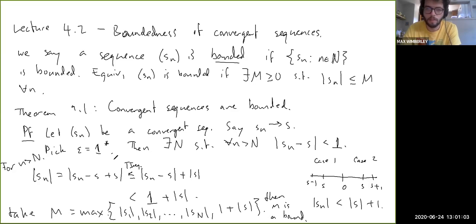Again, there are common themes here already recurring, which is that we use the convergence to deal with all but a finite number of terms at the beginning of the sequence. Very classic pattern. This is often what you do: you concern yourself first with the tail. You can call the tail of the sequence all of the terms of the sequence after a certain point. So we look at the tail of the sequence first, we deal with that, and then there are some scattered values at the beginning that we don't really care about. They're easy to deal with. Classic thing.